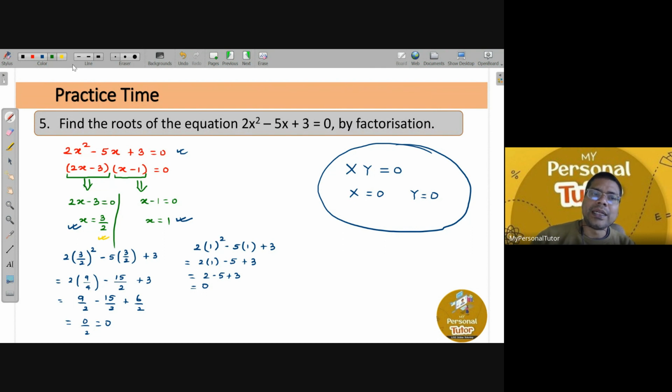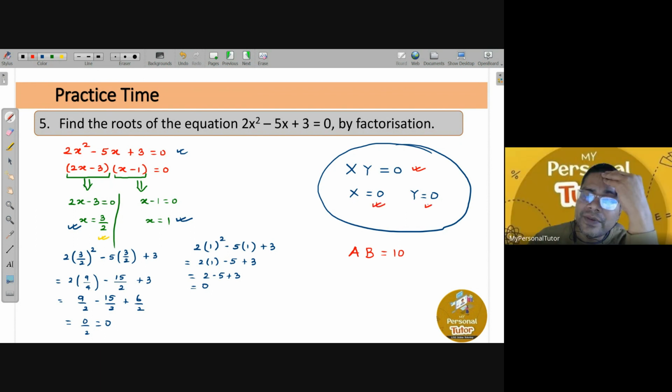Suppose I take two numbers, one is X and another is Y, and if I multiply them and get the answer 0, then I can say that at least one of them has to be 0, maybe both, right?